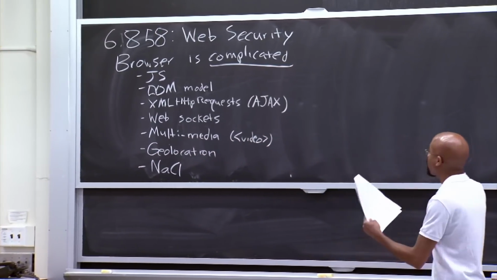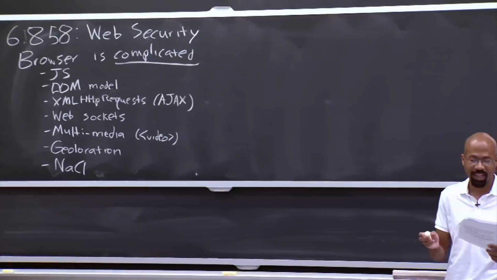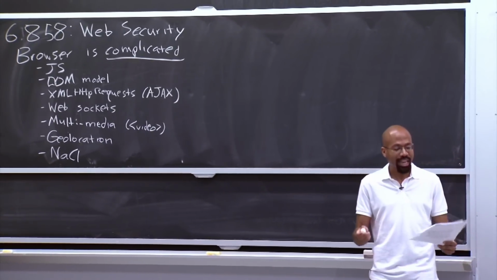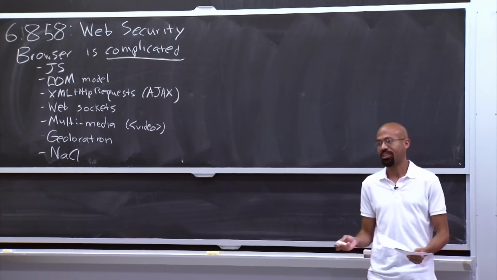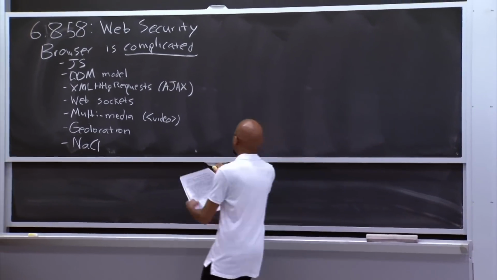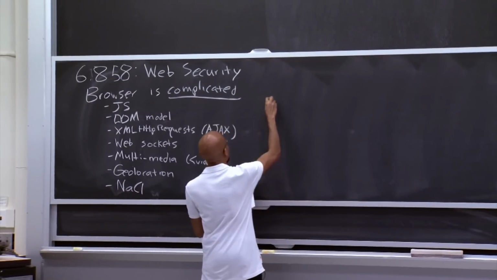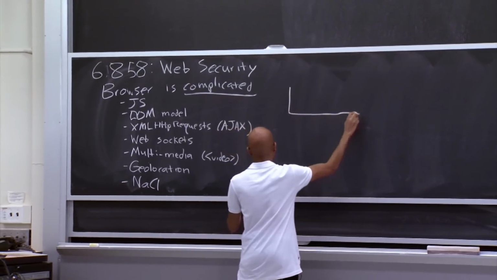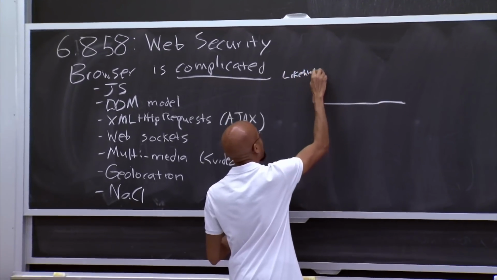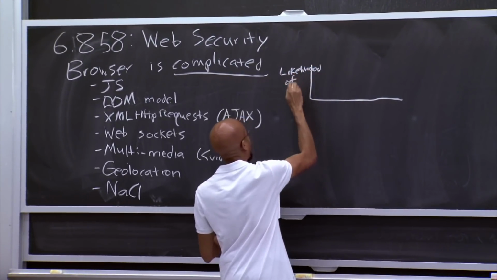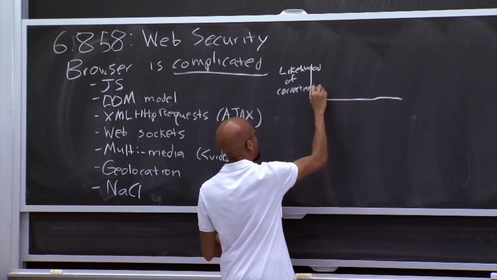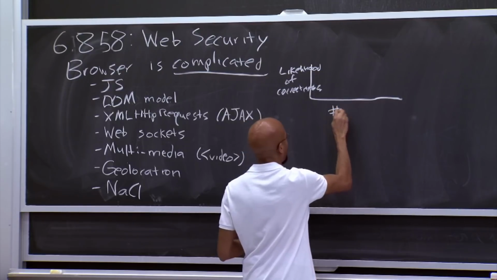But suffice it to say that the browser is now incredibly complicated. And so what does this mean from the perspective of security? Well, basically, it means that we're screwed. The threat surface there is enormous. And loosely speaking, when you're thinking about security, you can think of a graph that looks like this. You've got the likelihood of correctness, and then you've got the number of features that you have.